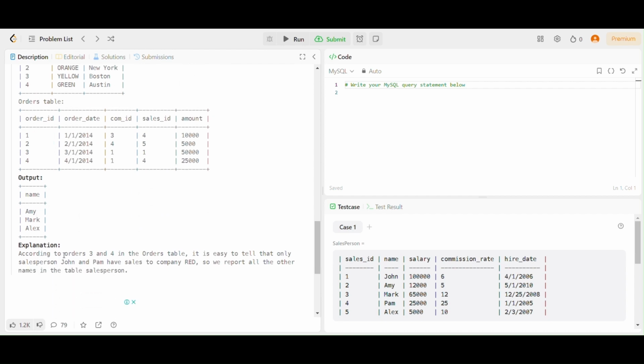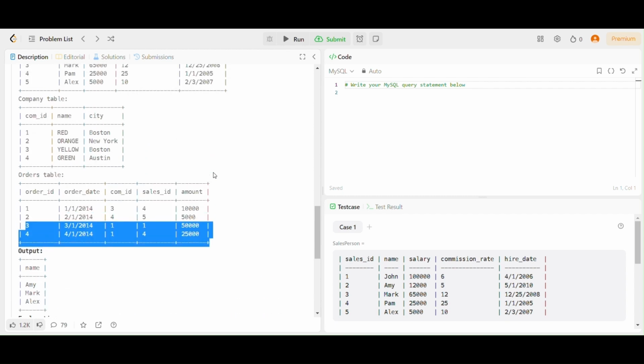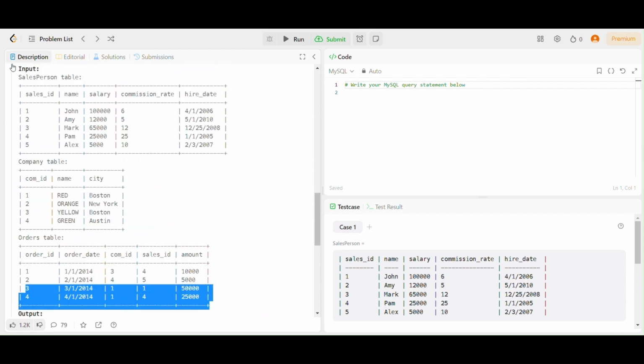We can see that according to orders 3 and 4 in the Orders table, let's go to the Orders table and find order ID 3 and 4. It is easy to tell that the salespersons John and Pam have sales to the company RED, so we report all other names in Salesperson. Sales ID we can see 1 and 4: 1 is John and 4 is Pam.